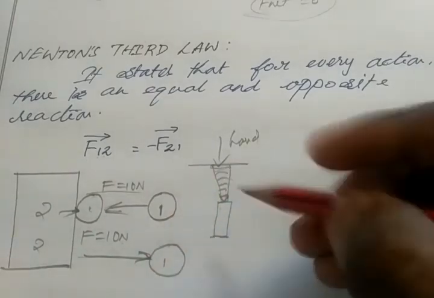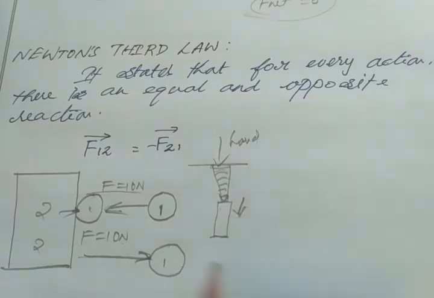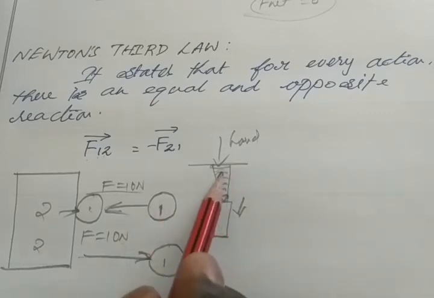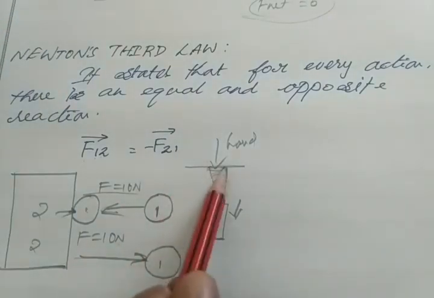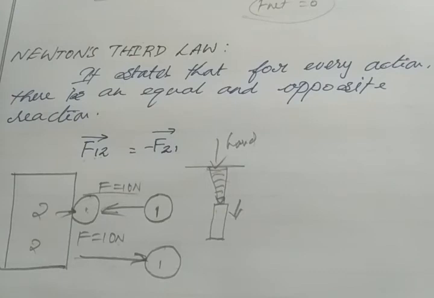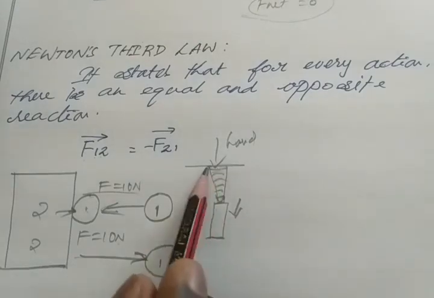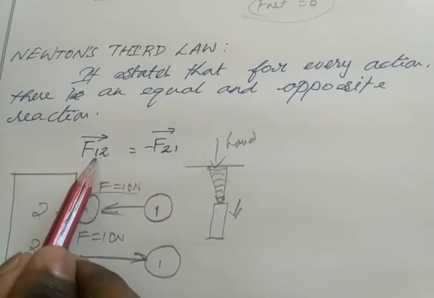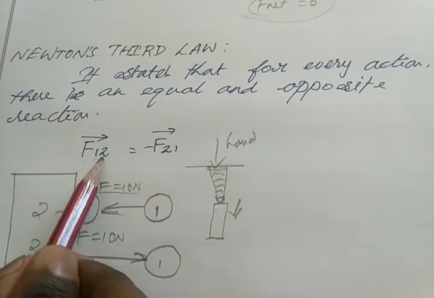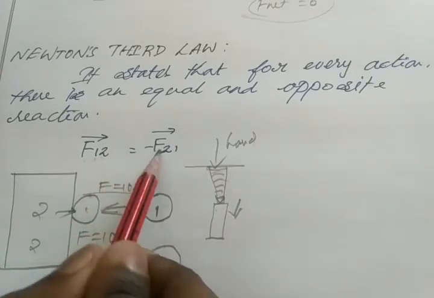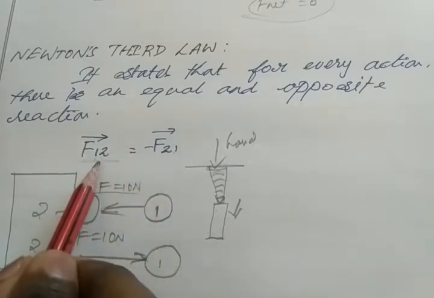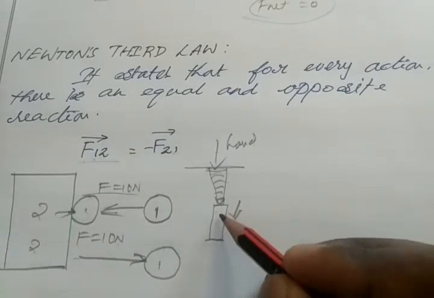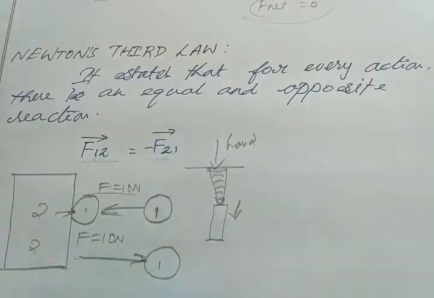So some force acts on the nail, because of that the nail goes a little bit down, and some force acts on our hand because of this nail, because of that we have the impression of the head of the nail in our hand, or we can sense the pain caused by the head of the nail, right? So we can say the force acting on the nail due to our hand will be equal to the force acting on our hand due to the nail. Here, because of this force the nail goes a little bit down, and because of this force our hand gets pain.